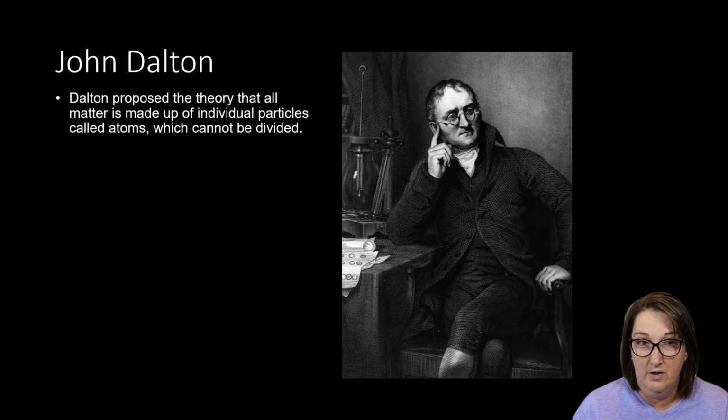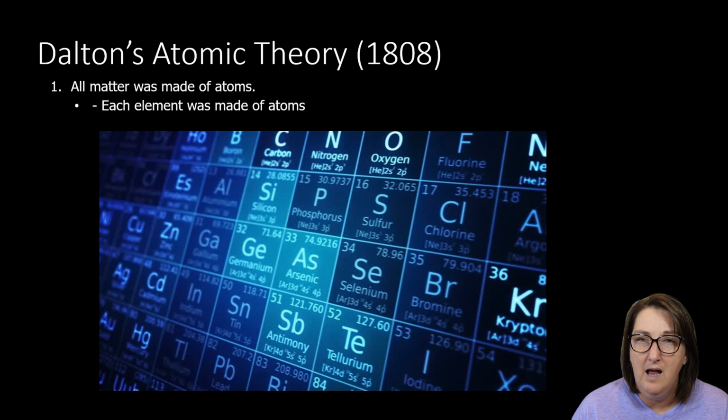Next we have John Dalton, and he proposed the theory that all matter is made up of individual particles called atoms which cannot be divided. So he supported Democritus's idea. And he said, hey, I'm going to go a little bit further with this. This was 1808, which is kind of recent when we talk about scientific discoveries. So in 1808, Dalton comes along with this theory. And this is where we pretty much stand today. One part of it is a little different, but we pretty much agree with all of this.